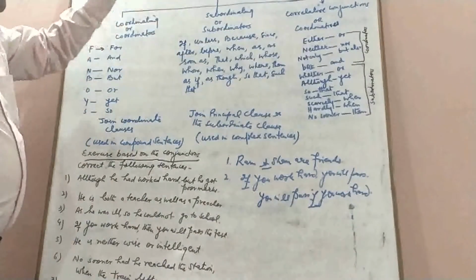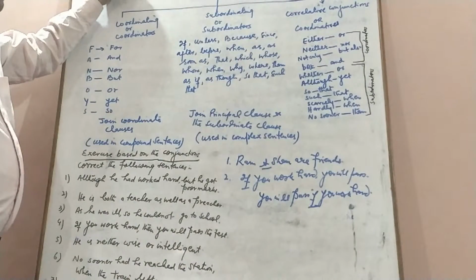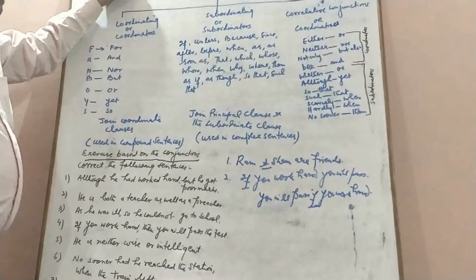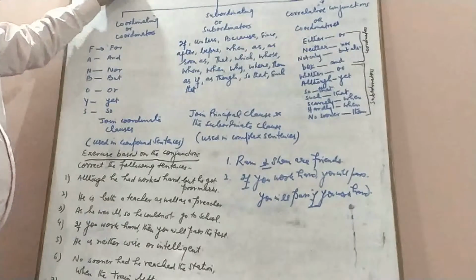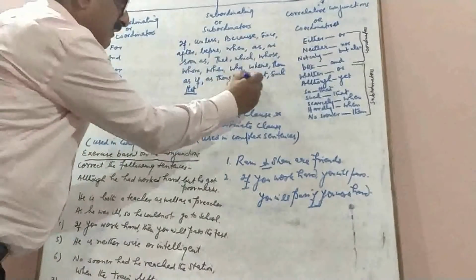For example, we always use either with or. Either is always followed by or, neither with nor, not only with but also, both with and, whether with or, although with yet, so with that, such with that, scarcely with when, hardly also with when, and no sooner with than.